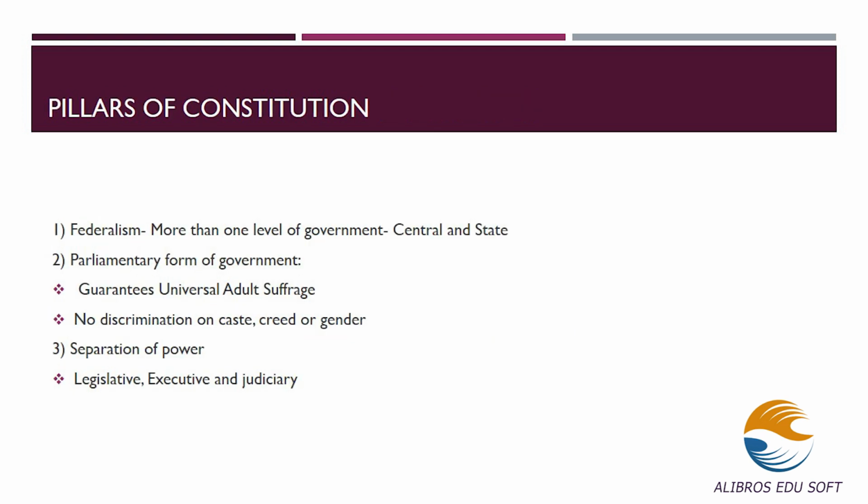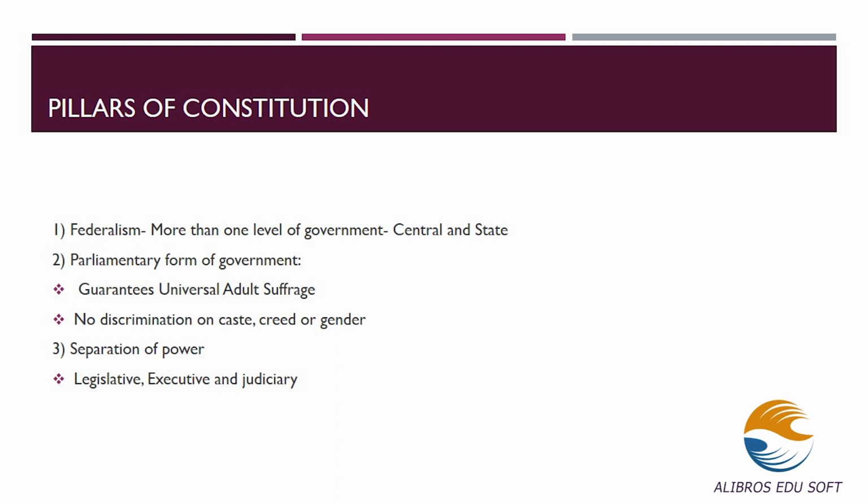Next, the main pillars of the Constitution. There are 5 important pillars of the Constitution. The first one is federalism. Federalism is the term which explains that there is more than one level of government, that is, the central and the state government. Each state has autonomy in power and has its own government, but has to follow the central government's rules. That is, the state works as an agent of the central government.